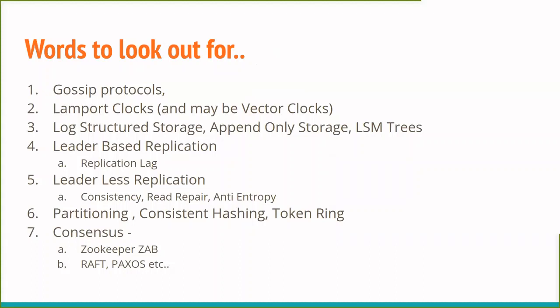Log structured storage, which is very similar to the append-only storage that I showed. Then leader-based replication, leaderless replication, consistency, read repair, consistent hashing, token ring, and consensus like Zookeeper or Zab or etcd.